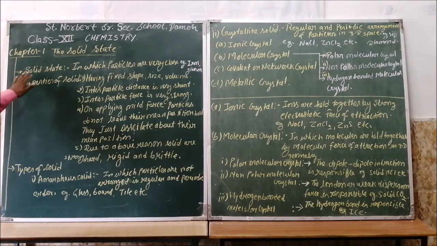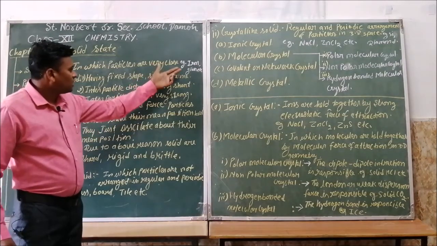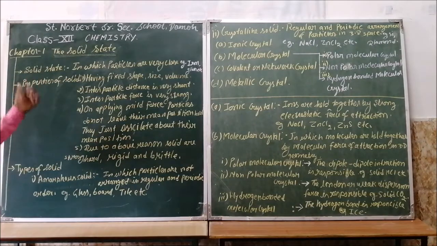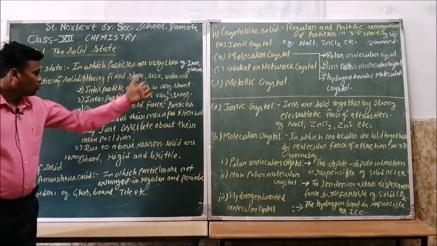So what is the solid state? The solid state is one in which the particles are very close to each other, for example iron and glass. In this state of matter, particles such as ions, molecules or atoms are held together by very strong interparticle force of attraction. We have some properties and characteristics of the solid state. The first is that solids have fixed shape, size and volume.